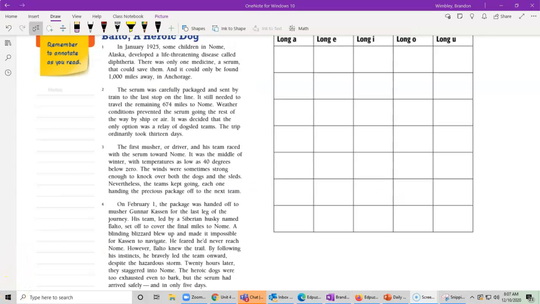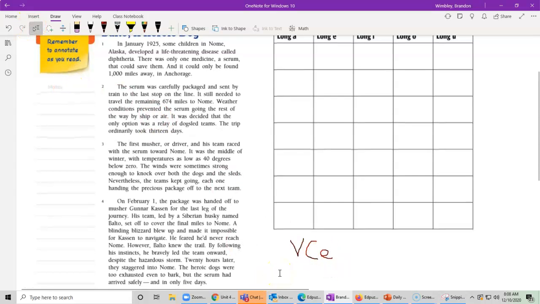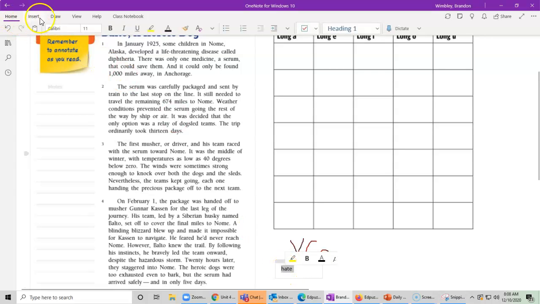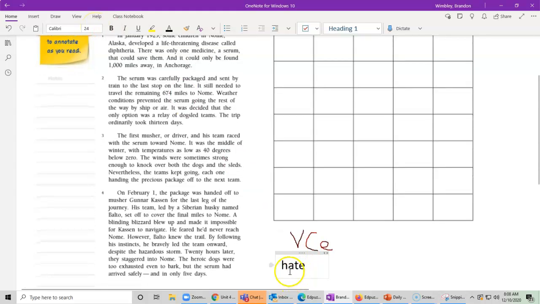So we have another story, and it's about a dog, because we apparently like reading lots of stories about dogs and how they make the world a better, happier place. So we're going to be working on our word study for this lesson. And remember, what we did before was we talked about the vowel, consonant, silent E pattern. So we had words like hate, where that A is a long vowel sound. And why does it make that long vowel sound? Well, it's because of that E making that A sound. We can add suffixes to it like hated, but it's still that vowel, consonant, silent E pattern.